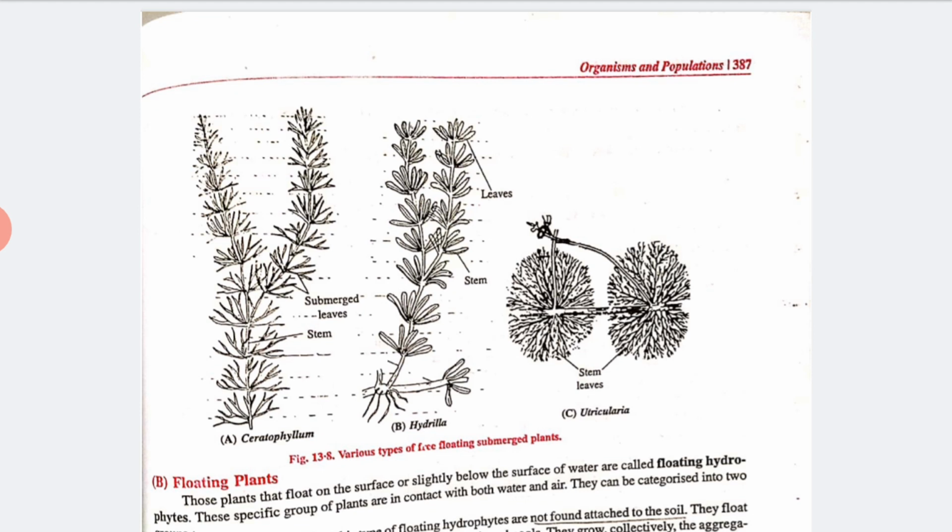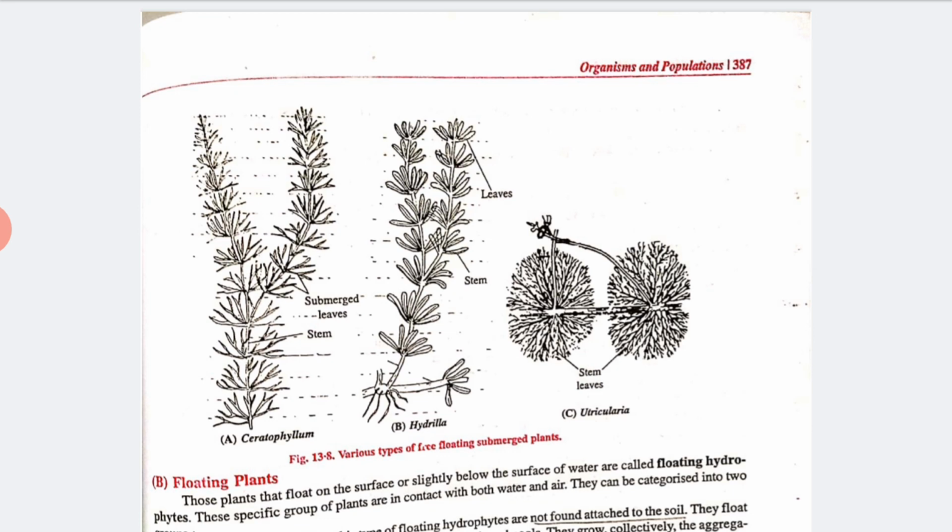They are basically of two types, rooted and floating. Rooted means those which are attached with their roots inside the water, and floating submerged means those which float in the layer of the water. Yes. Next we have floating plants.